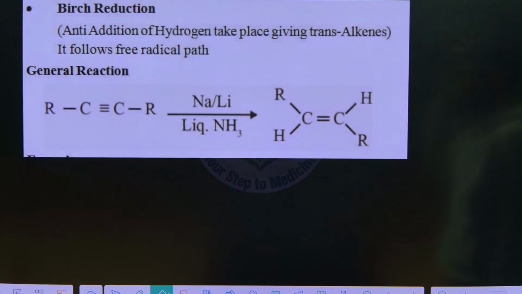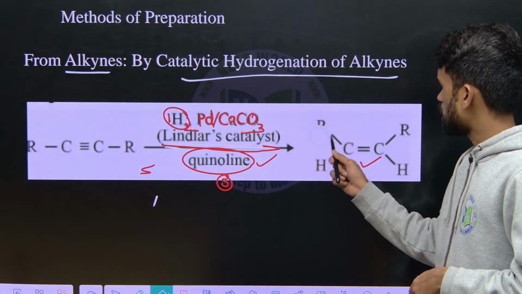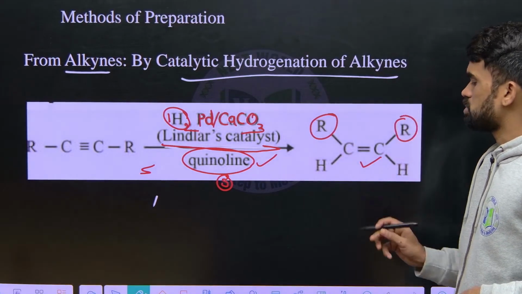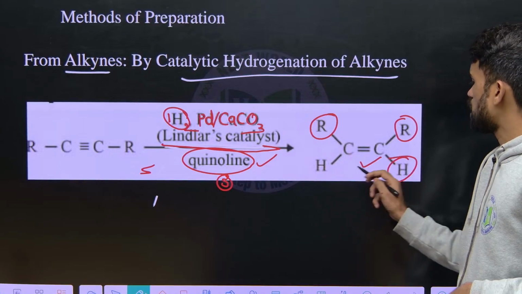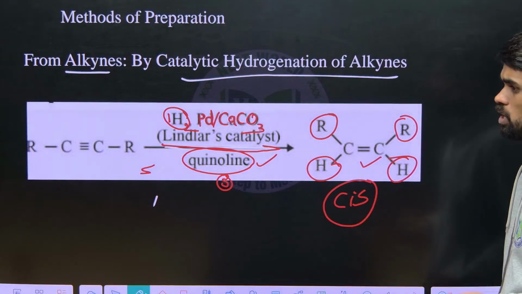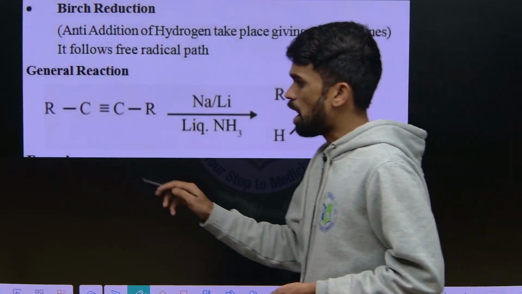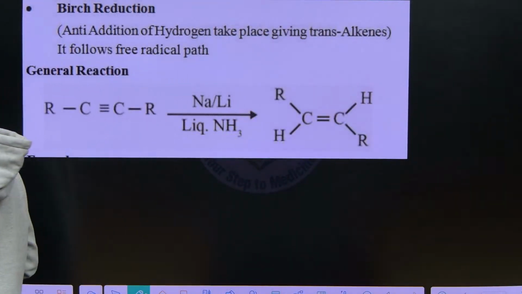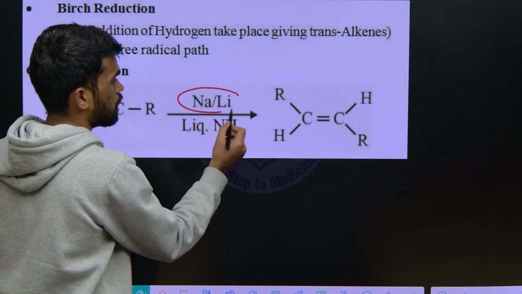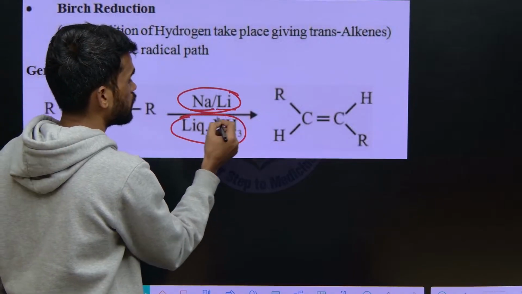Okay, and you know one more. See what type of alkene is formed? The same alkyl groups are on the same side now. See, alkyl groups are on the same side, or hydrogens are on the same side. If they are on the same side, you can say this is cis isomer. What is this? It is a cis isomer. Okay, so you can expect a trans compound also from alkyne. So for this purpose, we need to use sodium or lithium in liquid ammonia. What we need to use? Sodium or lithium in liquid ammonia.